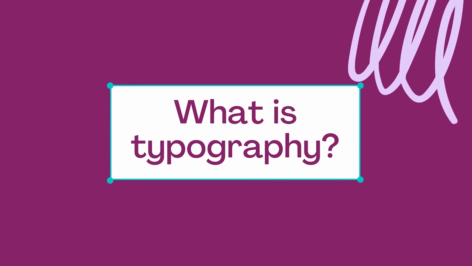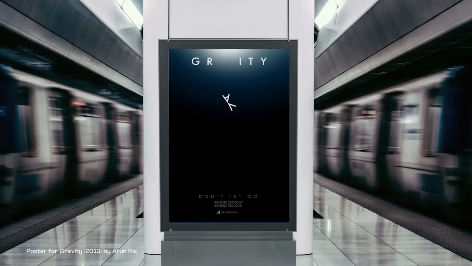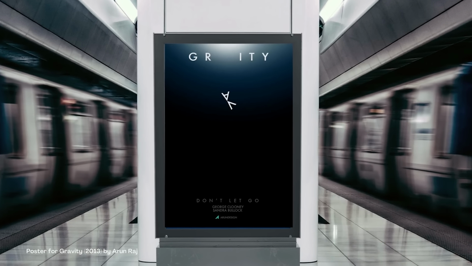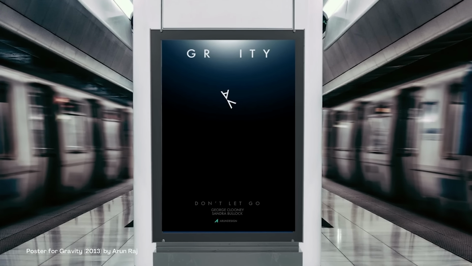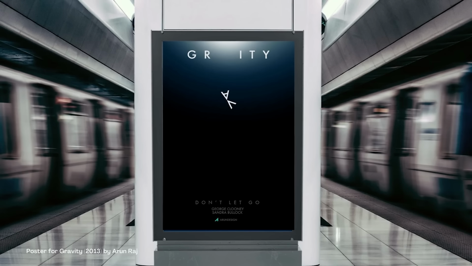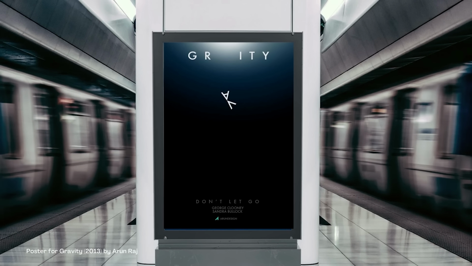What is typography? Typography is powerful. It can change how you feel about a message being conveyed. Understanding typography is incredibly important if you want to make impactful designs. In a nutshell, typography is everything to do with the design and selection of text in your design.